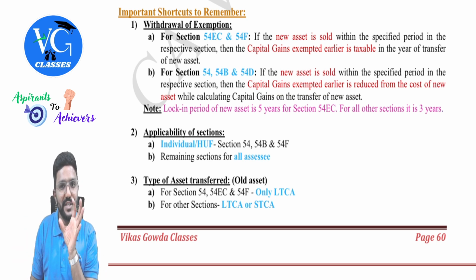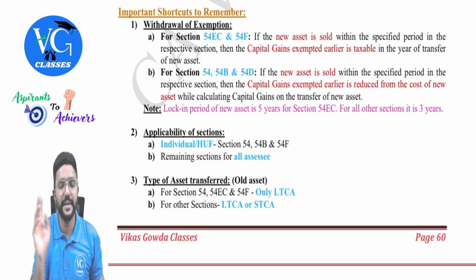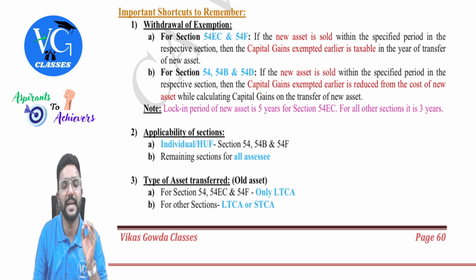But assume cost of acquisition is 50 lakh, and I had already claimed exemption of 30 lakh when I purchased. Reduce 30 lakh; only the remaining 20 lakh you can claim. That means while computing the capital gains on the transfer of new asset, whatever exemption was already claimed at the time of purchase will be deducted from the cost of acquisition.